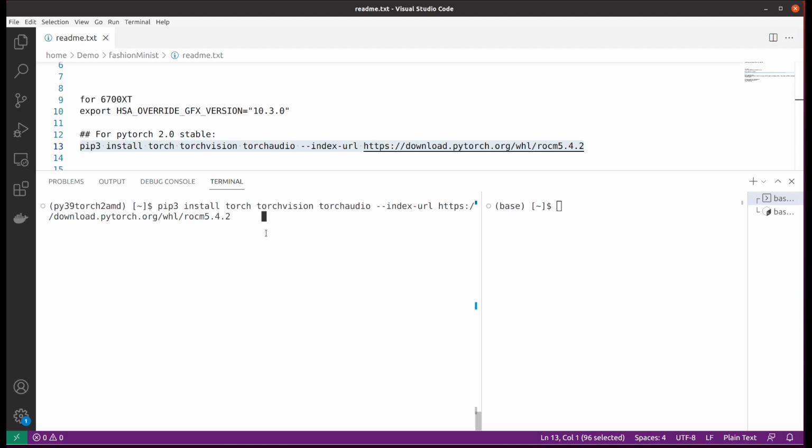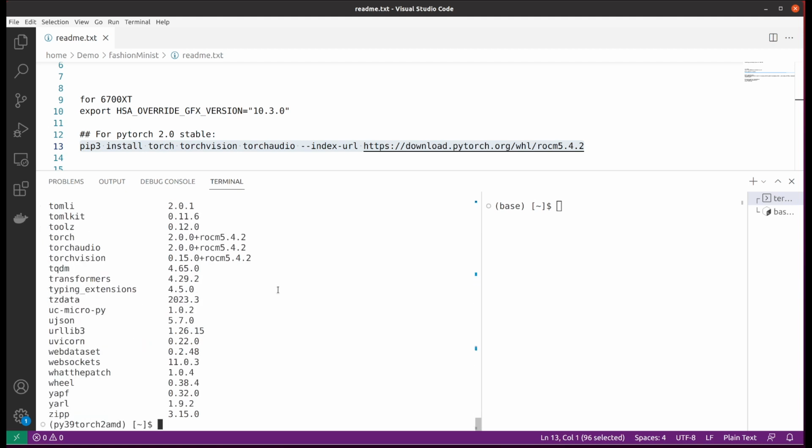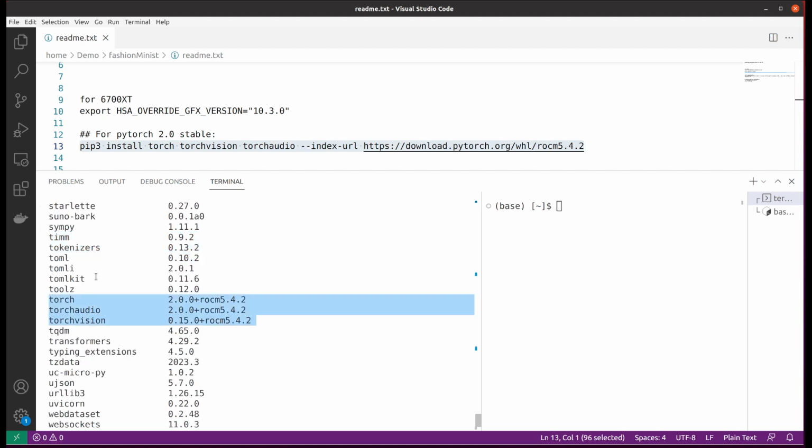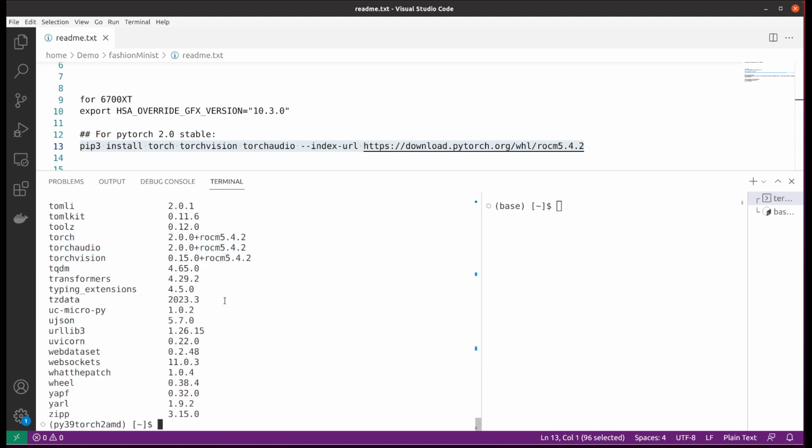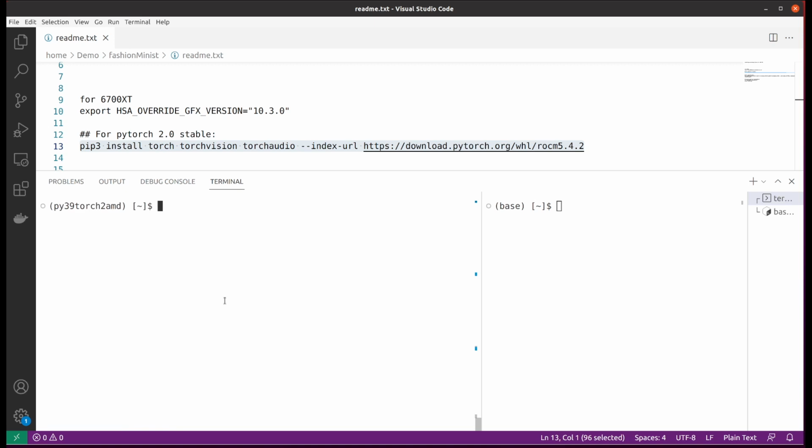Once you have it, you can do a quick lookup. If everything goes well, you will see that you have PyTorch installed, with version 2.0. And that's basically it. In this case, you can proceed to do some testing for PyTorch.